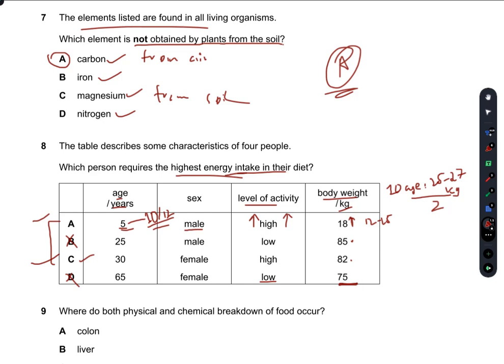So the body weight is already high and the level of activity is already high, but in A, the body weight is sufficient enough to provide the energy intake to this child, whereas if we look at C, it is a female with a higher level of activity with an optimal body weight. So definitely it is a female. So lower metabolism takes place and a higher level of activity is there, means there should be greatest energy intake in this 30-year-old female. So C makes the right sense in my opinion. So C is the right answer.